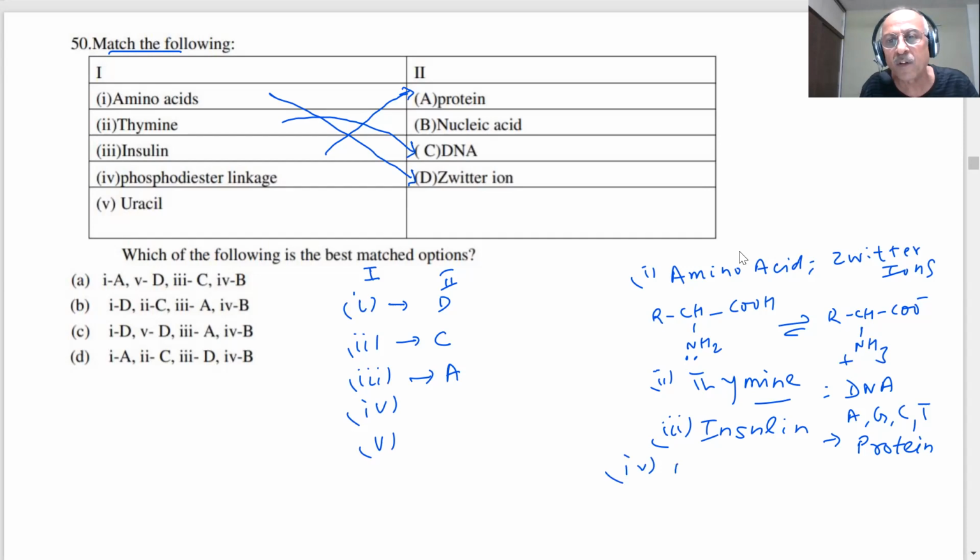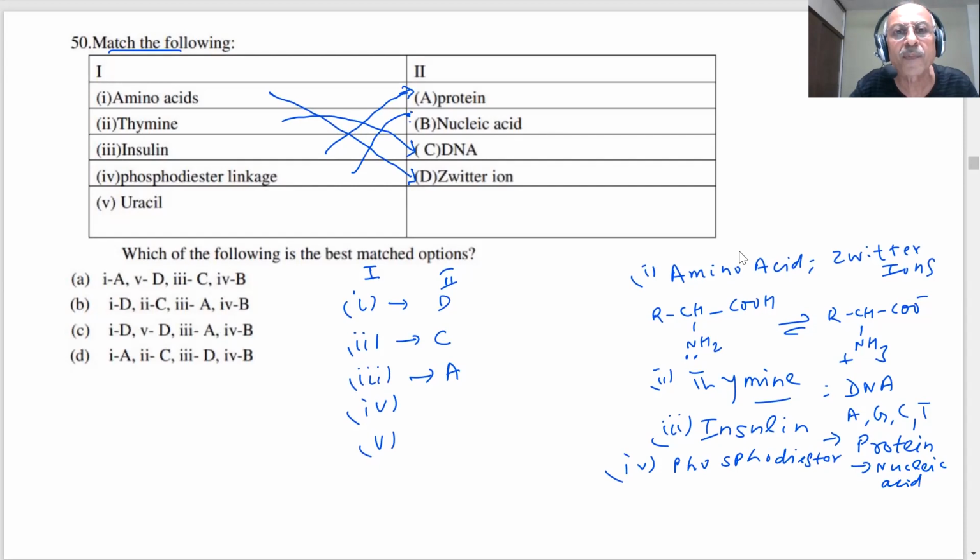The phosphodiester linkage is present, students, in nucleic acids. In nucleic acids, you have a sugar, you have the base, and you also have phosphoric acid, and the phosphodiester linkage connects them. So the fourth one goes with the nucleic acid.